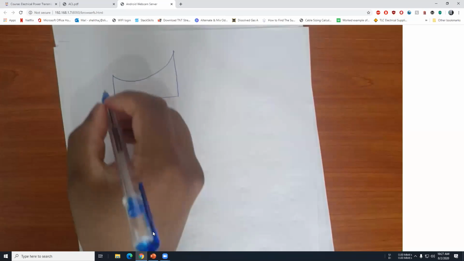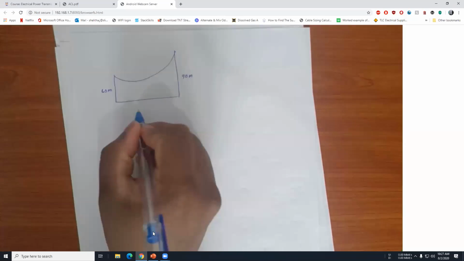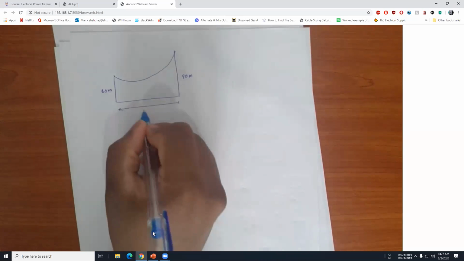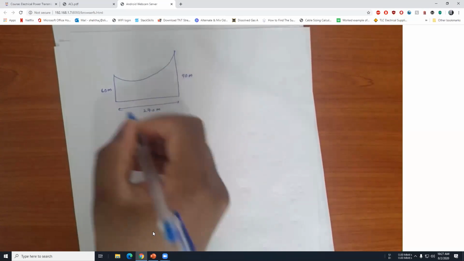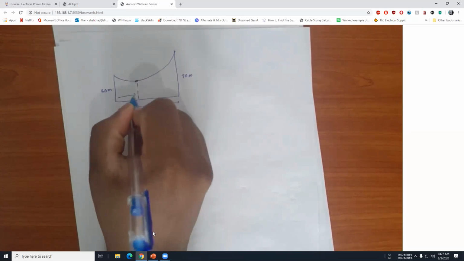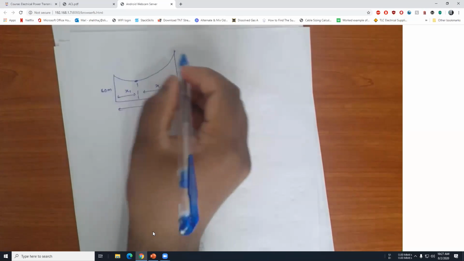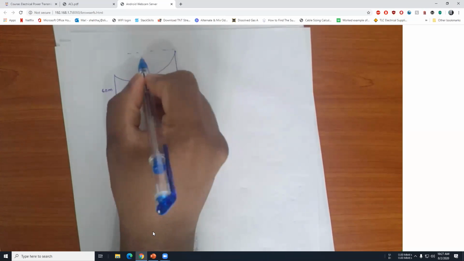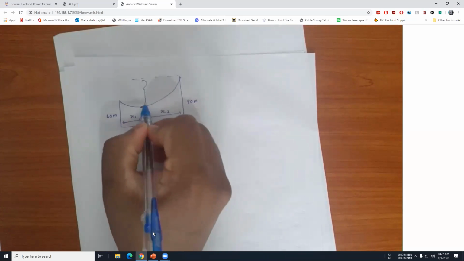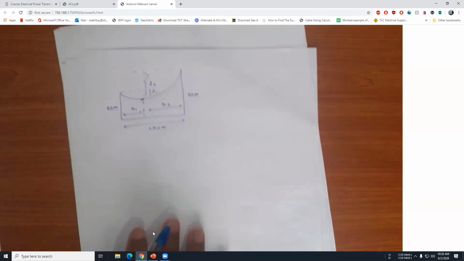The diagram is like this. This is 60 meters and this is 90 meters, and the length, the span, is 270 meters, and this is the sag point. You need to find x1 and x2, and then find d2 and d1.